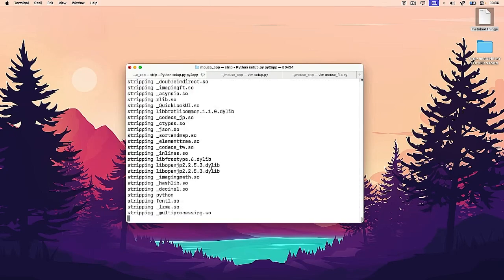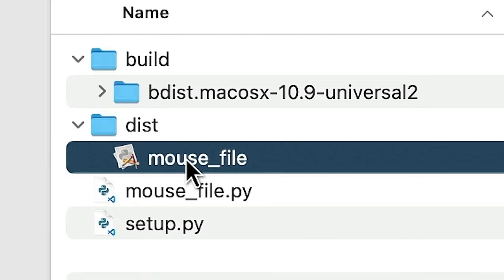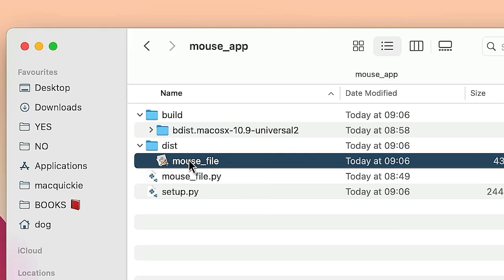Oh, more stuff is happening. Done. It says done. Mouse file application. What if I open it? Launch error. So what if I now move this application?